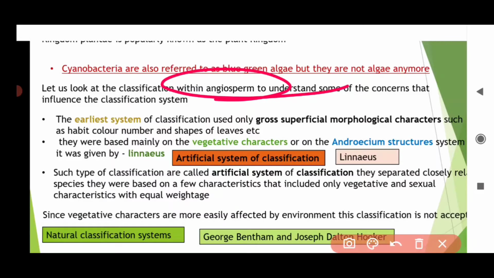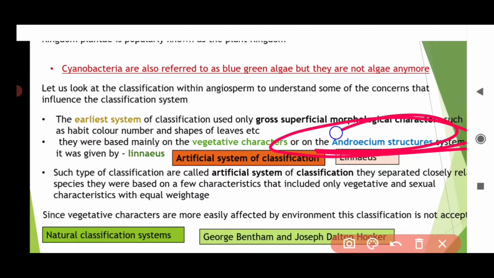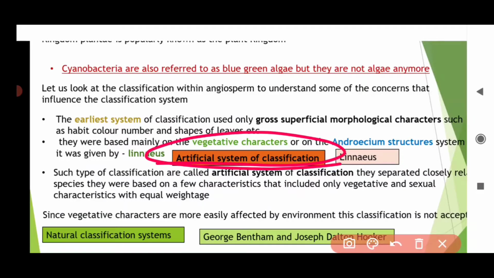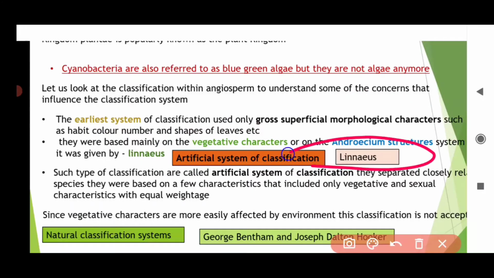Within angiosperms, it was just based on vegetative characters. Vegetative characters means the parts of the plant, like the leaves, stem, shoot, root, or the androecium structure. Androecium is the male part of the flower. This type of classification is known as the artificial system of classification, which only uses vegetative or superficial morphological characters. It was given by Linnaeus.